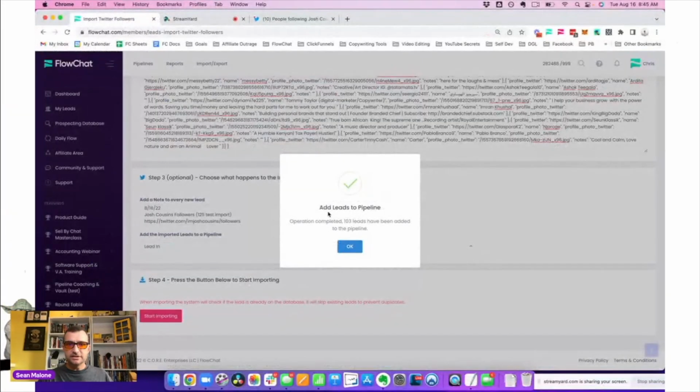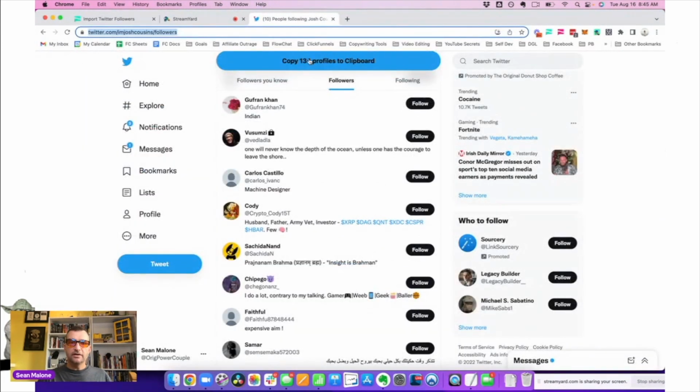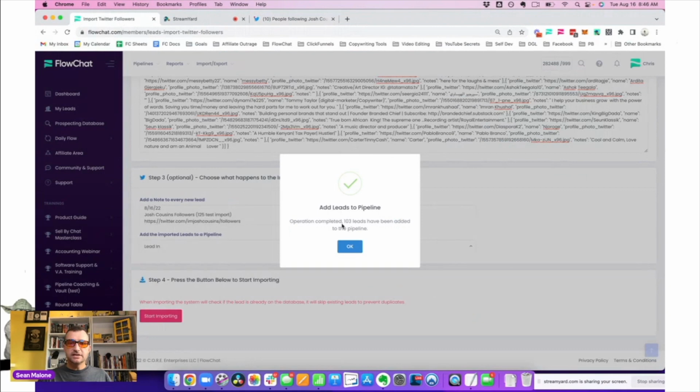Okay, cool. So check it out. It actually happened. So let's go back in here. I'm going to add this thing and check it out. It says add leads to pipeline. Operation completed. 103 leads have been added to the pipeline. Now, you remember when I imported from over here, I imported about 125. So in this case, it says 103.